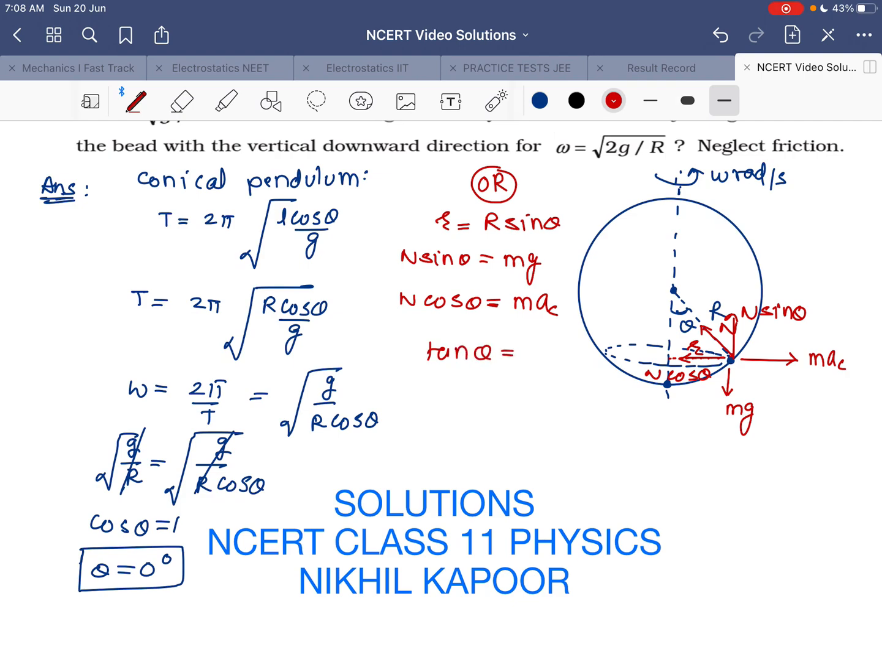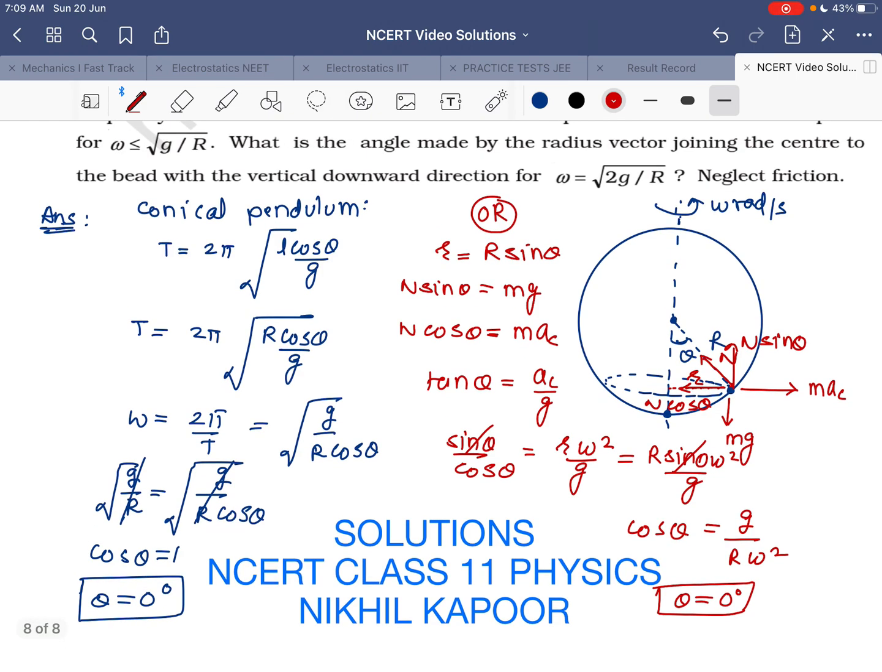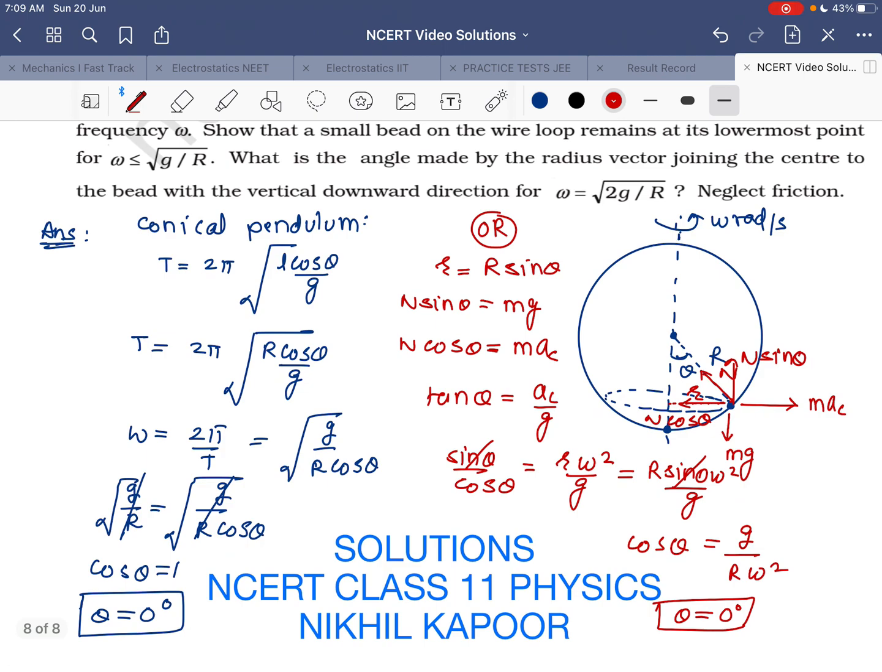So tan theta comes out to be ac upon g, where ac is r omega square. So tan theta, that is sine theta upon cos theta, is equal to r omega square upon g, while r is capital R sine theta, so R sine theta omega square upon g. Sine theta gets cancelled, so cos theta comes out to be g upon R omega square. And again, on substituting the value of omega, you will get theta as 0 degree one more time. So you can also do it by drawing the FBD and using centripetal force and centrifugal force.